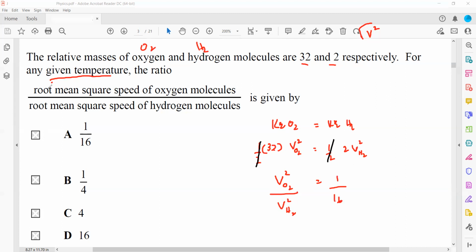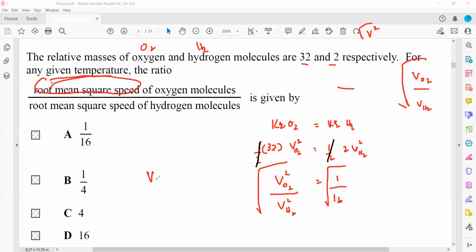But in the question, root mean square speed means we need only the ratio of the oxygen molecule speed divided by the hydrogen molecule speed, the value of v. So we take the square root on both sides.